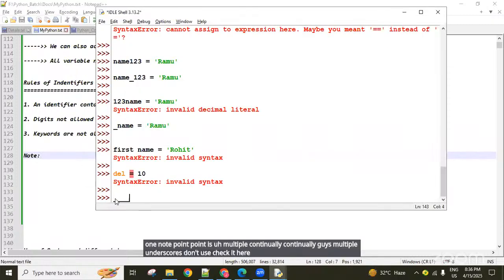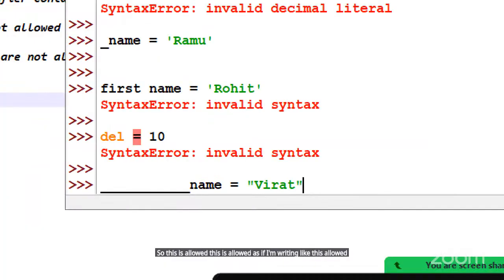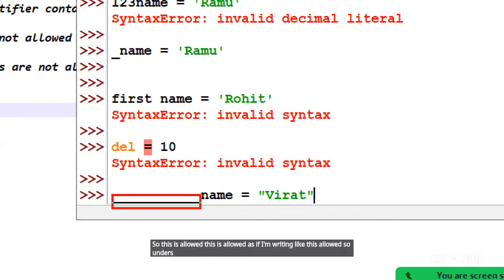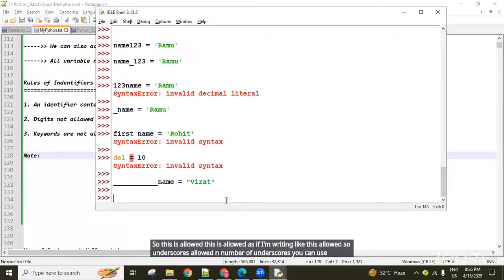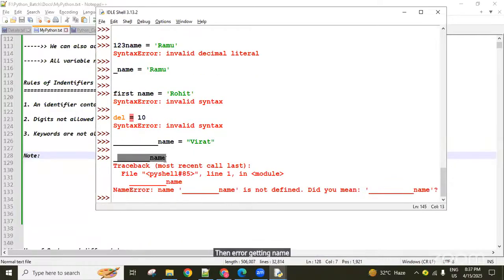Here I'm using underscore something name like that. So this is allowed, guys. If I'm writing like this, allowed. So underscores allowed, n number of underscores you can use, no problem. But whenever I'm trying to access it and I'm missing one underscore, then I get a name error, this name is not available.